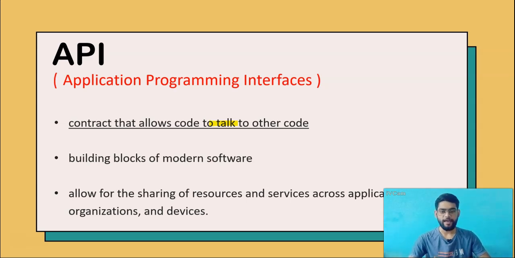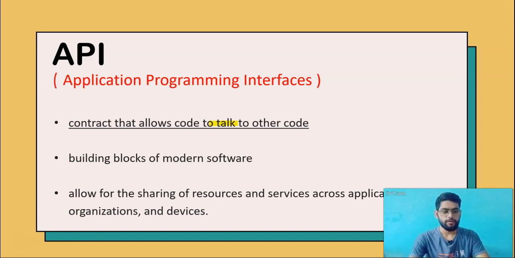Or we can say that it is a contract that allows code to talk to other code, and it is a building block of modern software, and it allows the sharing of resources and services across applications, organizations, and devices.